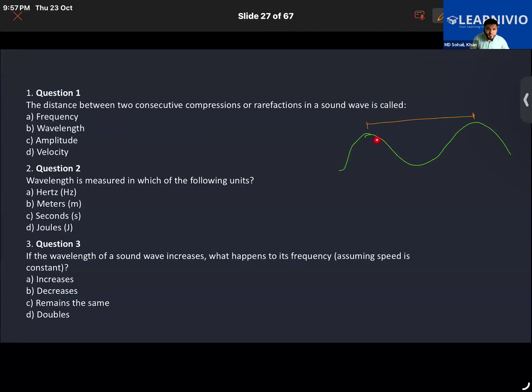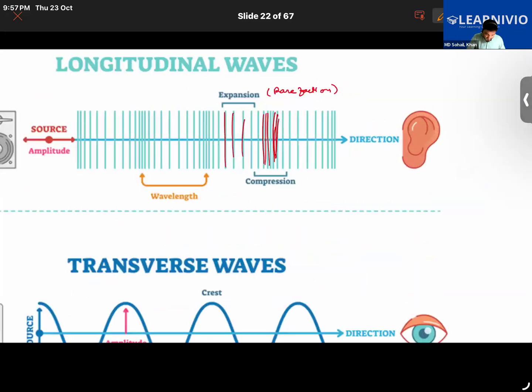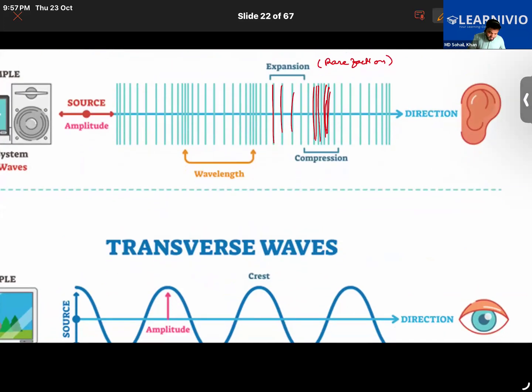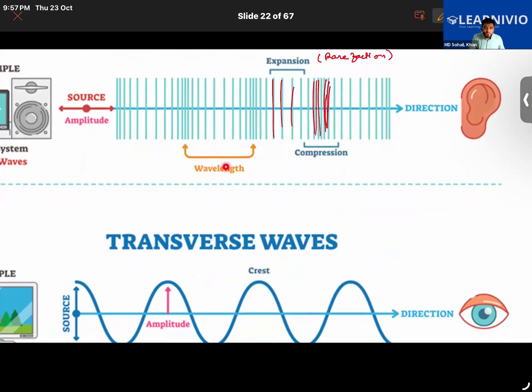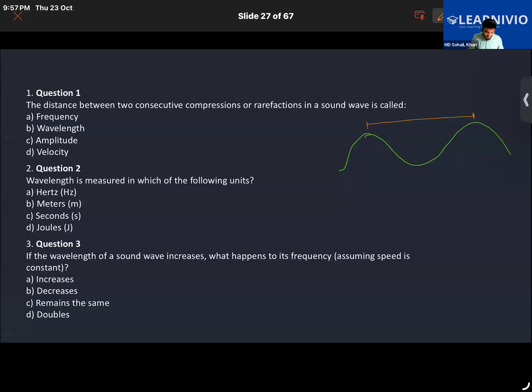So the distance between two consecutive compressions or rarefactions in a sound wave, or we can say the distance between two consecutive crests or troughs, is the wavelength, right? Look at this image also here. If I were to talk about the distance between two compressions here, that is the same as the wavelength. Okay. So you have to keep multiple things in your mind in order to fully grasp it. So that is wavelength. Next question. Hertz. That is clearly hertz. The third one.